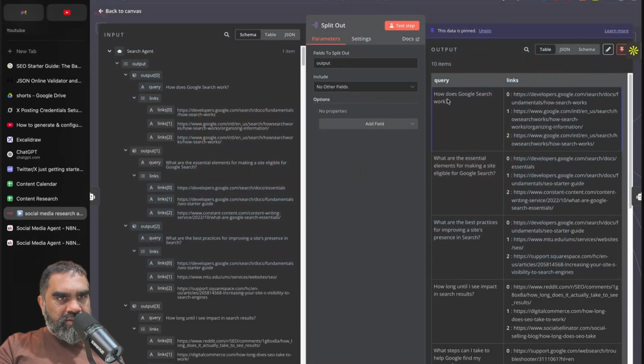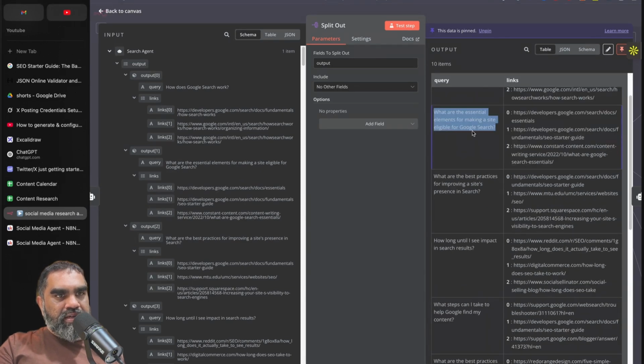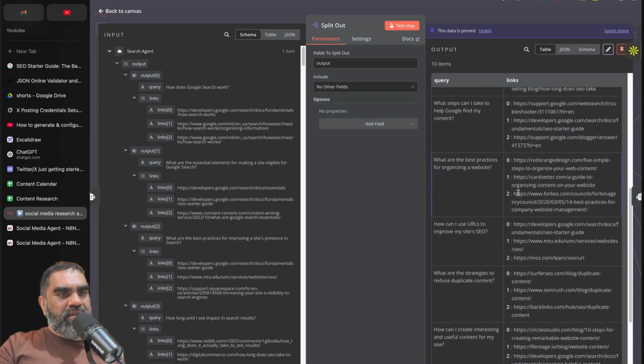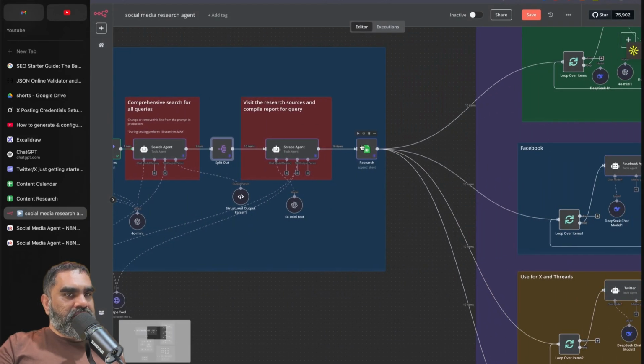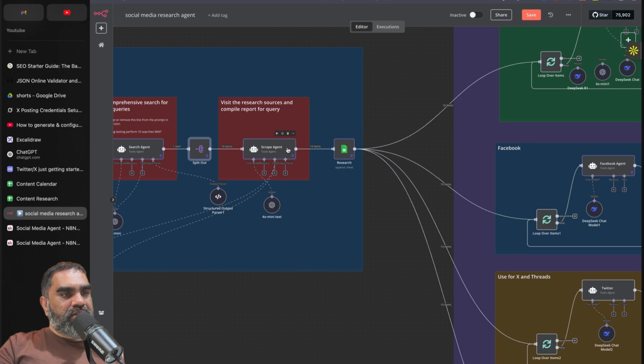That will essentially look like: how does Google search work? And those are the top 3 links. What are the essential elements of making a site eligible for Google search? And again, those are the top 3 links. For each query, 3 links are returned. So you get different outputs from different pages. Things are a bit more factual because it's not depending on just one article's information.